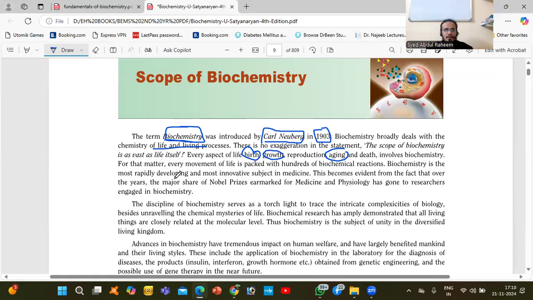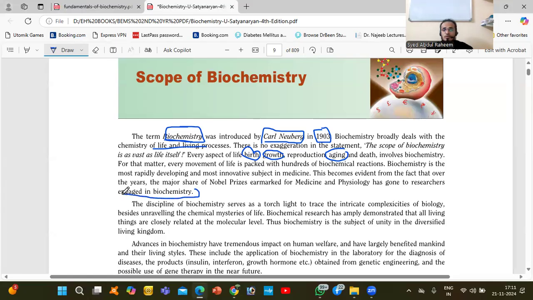Biochemistry is the most rapidly developing and most innovative subject in medicine. So biochemistry has very good scope in research, in study, in everything. This becomes evident from the fact that over the years, the major share of Nobel Prizes earmarked for medicine and physiology has gone to researchers engaged in biochemistry.